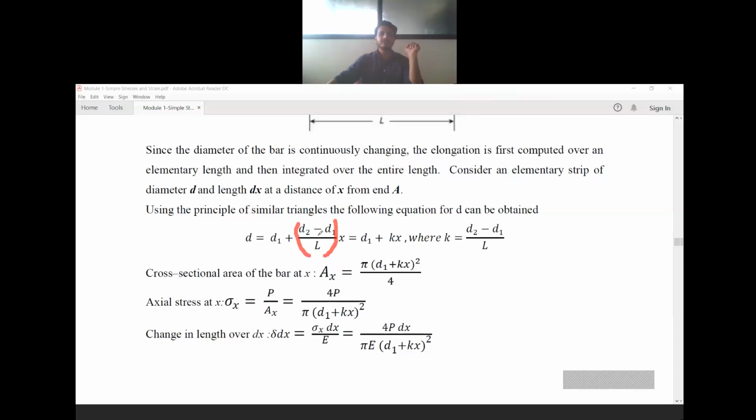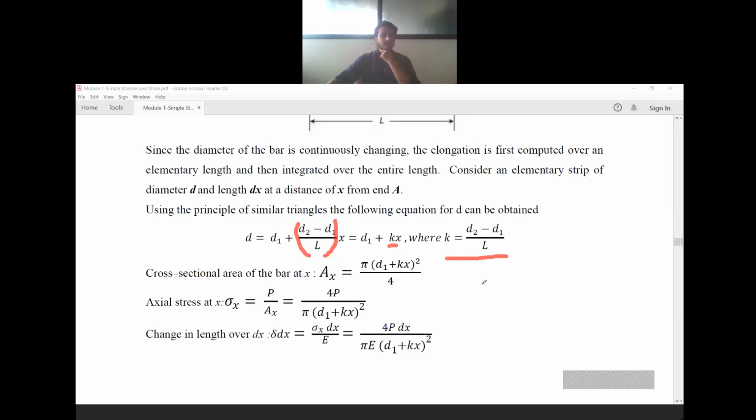So I will consider D2 minus D1 divided by L as K. K is equal to D2 minus D1 divided by L. Your D formula is D1 plus Kx. What is K? D2 minus D1 divided by L. D1 and D2 values should be given in the problem so that you can substitute all these values. So it is very easy.